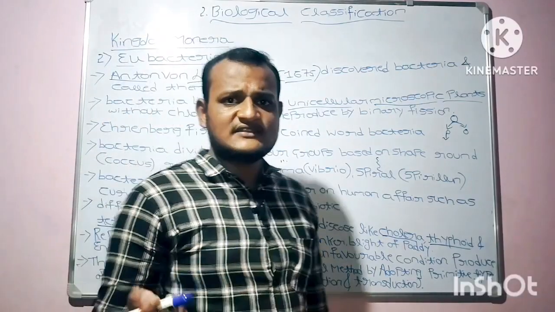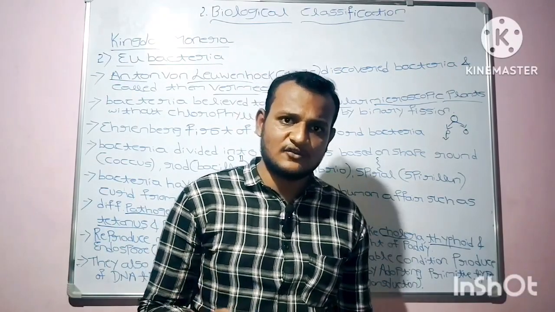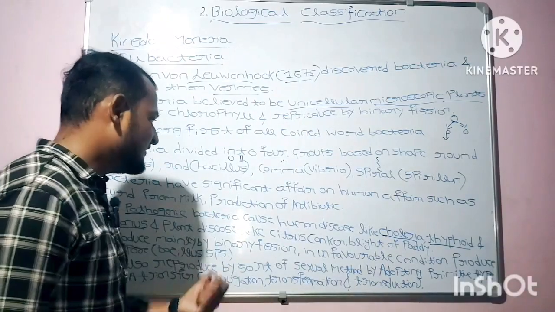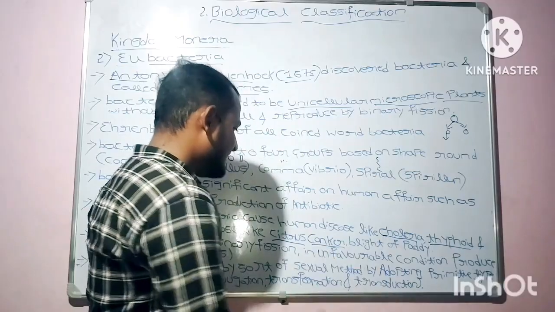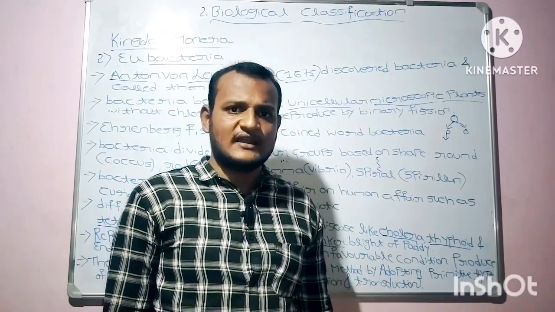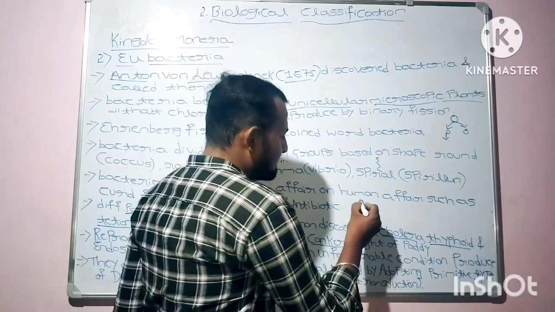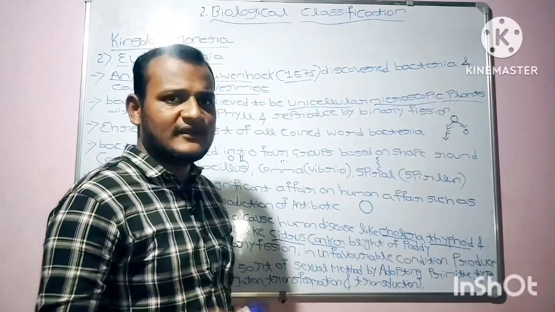Not only human diseases, bacteria can also cause plant diseases, like citrus canker. As the name indicates, citrus means lemon, orange, and several types of fruits come under citrus. Suppose it is a lemon.